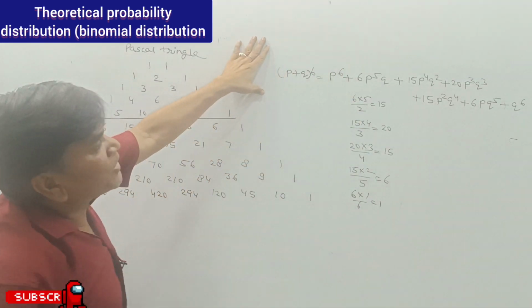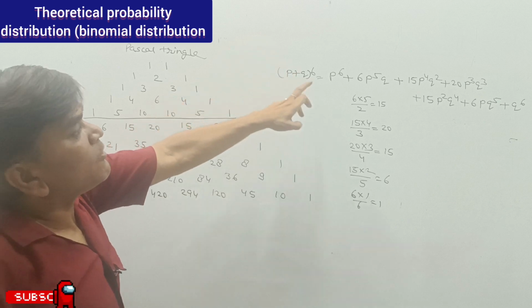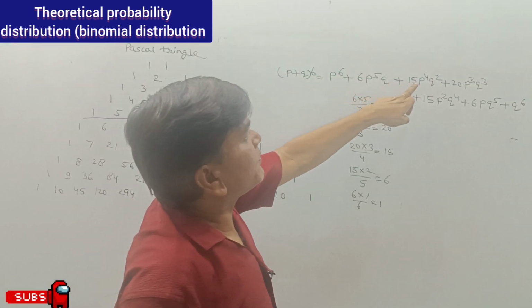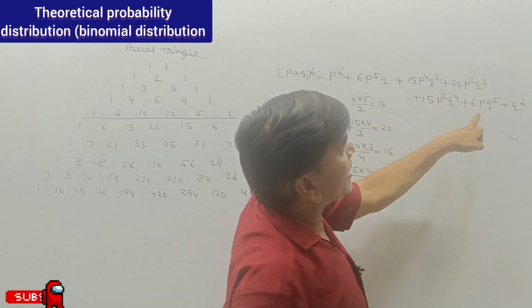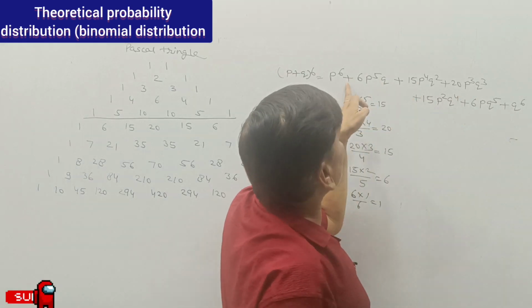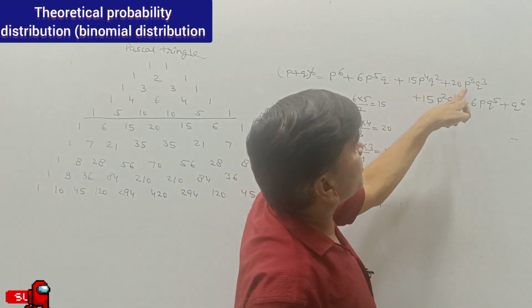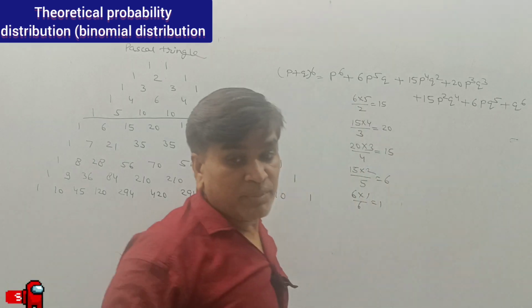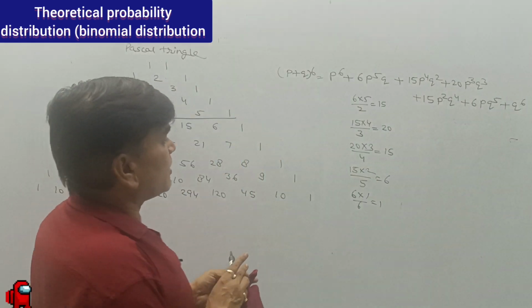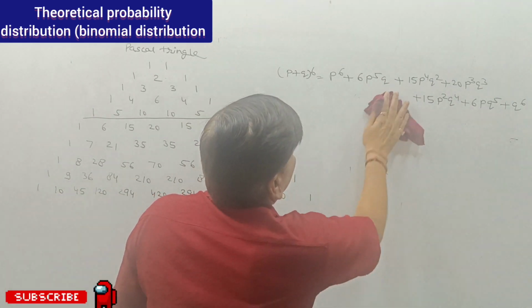So this is also a method for expanding the binomial distribution. The powers are P6, then 5, 4, 3, 2, 1, 0, and Q0, Q1, Q2, Q3, Q4.